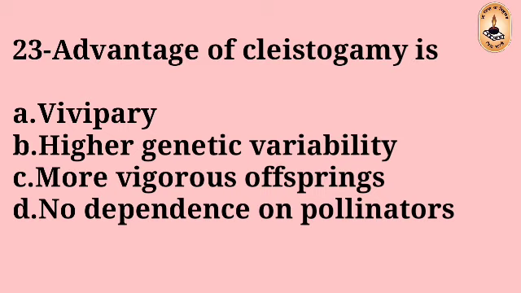Question number 23. Advantage of cleistogamy is: vivipary, higher genetic variability, more vigorous offsprings, no dependence on pollinators. The right answer is D, no dependence on pollinators.